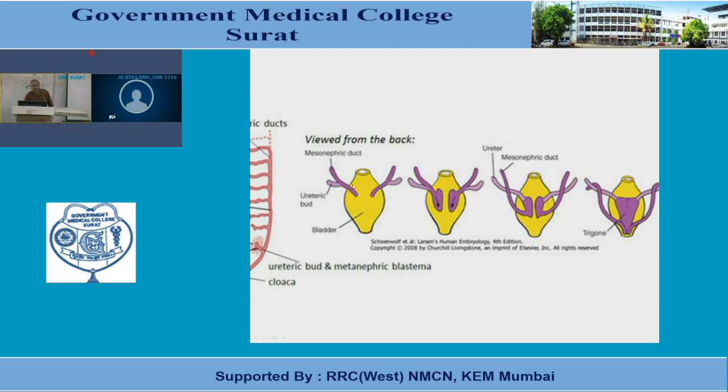along with the mesonephric duct and ureteric bud. At that time I told you that this cranial part of the mesonephric duct merges or gets fused with the wall of the urinary bladder. So that part gives rise to the trigone. So the trigone is mesodermal in origin, remember. But nowadays it is said that the whole epithelium of the urinary bladder is a derivative of the endoderm rather than the trigone deriving from the mesoderm. So this is about the development of the urinary bladder.